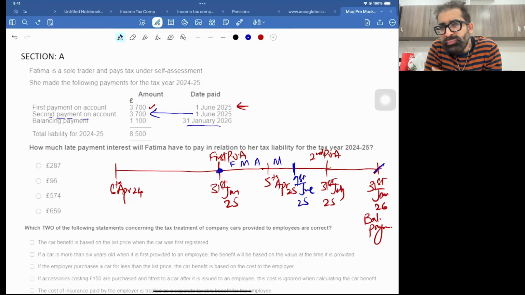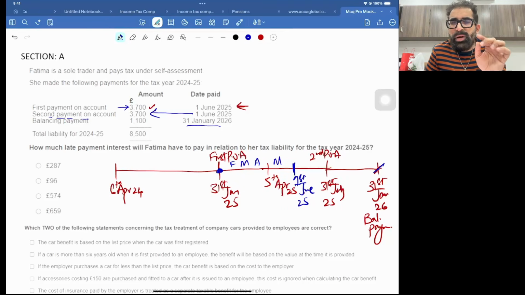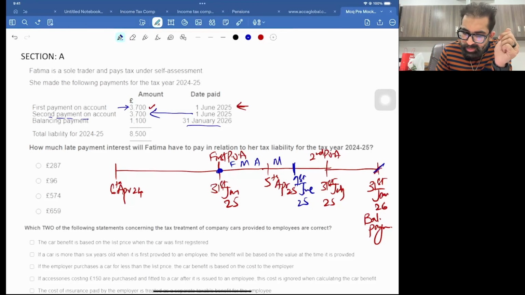Hope you remember the lecture. Whenever you pay or submit a payment on account late, you just have to bear interest. You just have to pay late payment interest, which for your current attempt is 7.75%. The amount of the first POA is 3700. You paid this 3700 pounds 4 months late. So what will be the late payment interest?